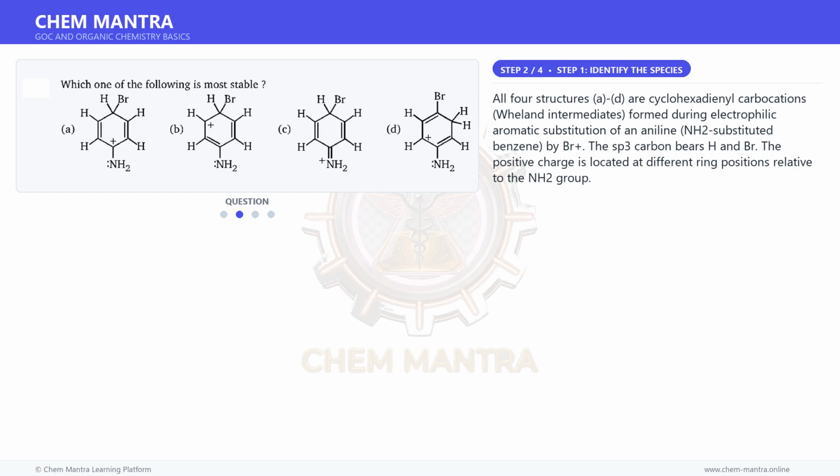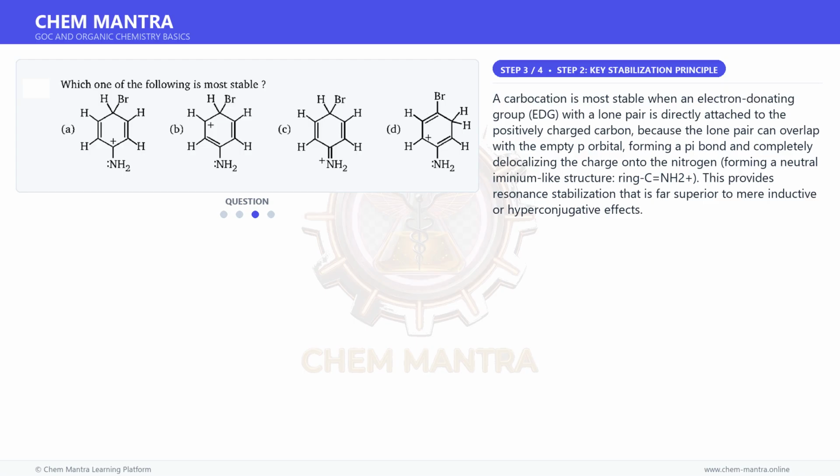All four structures, A to D, are cyclohexadienyl carbocations, Wheland intermediates, formed during electrophilic aromatic substitution of an aniline, NH2 substituted benzene, by Br+. The sp3 carbon bears H and Br. The positive charge is located at different ring positions relative to the NH2 group. Moving on to the next step.